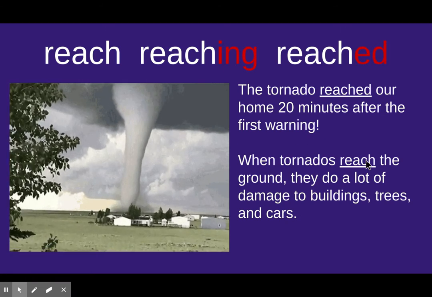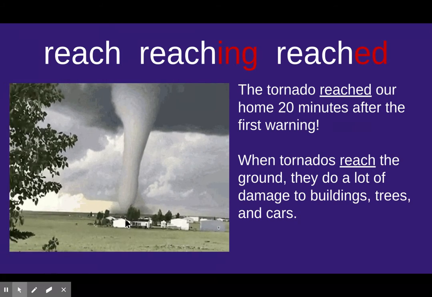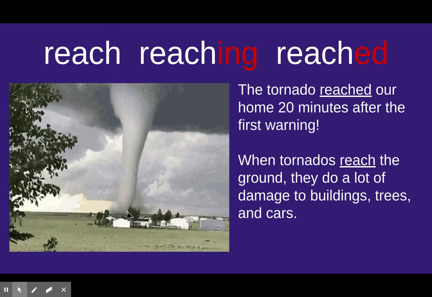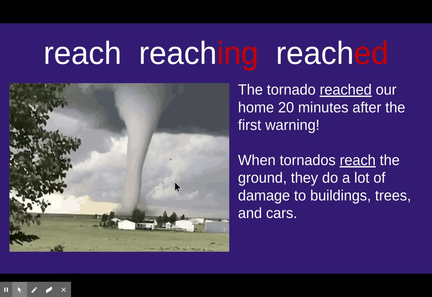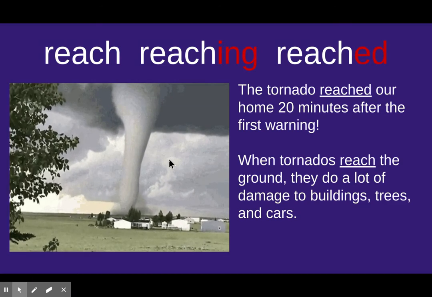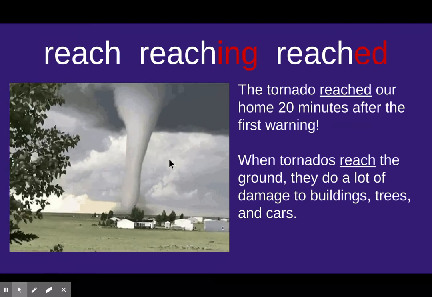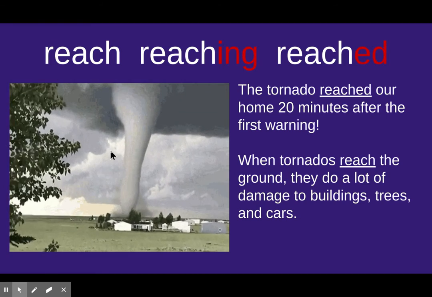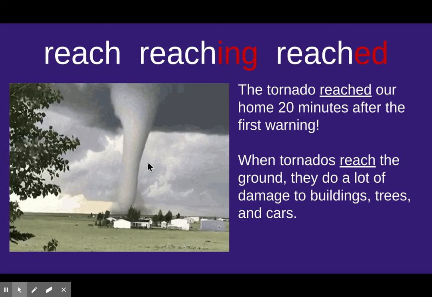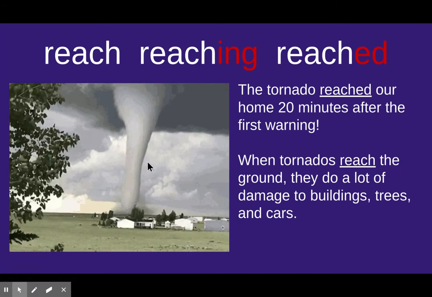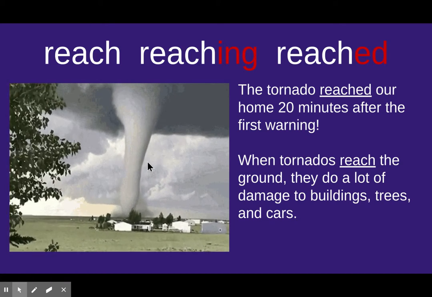And when tornadoes reach the ground, so see, I'm stretching out and going towards this area right here. I can already tell you that if I saw this tornado coming, I would be very, very worried, because that is a powerful tornado right there. The thinner, the more dense it is, the more compact it is, the more dangerous it is.